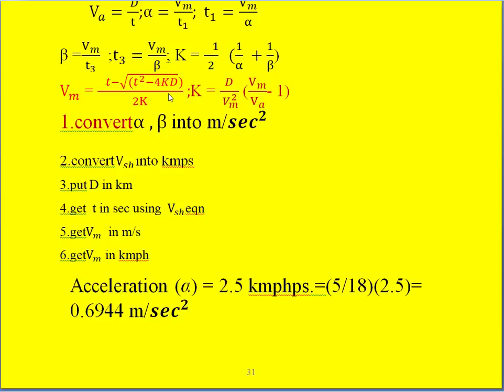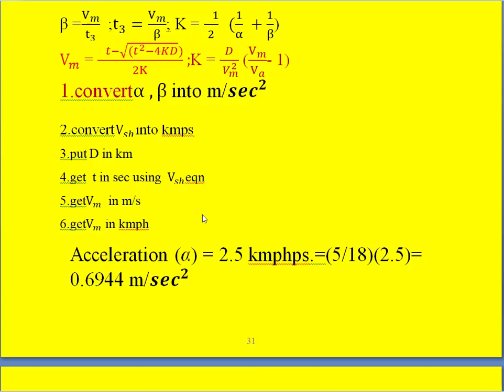So first convert alpha and beta into meter per second square. The second step is to convert the scheduled speed into kilometer per hour, so kilometer per second, and put d in kilometers, that is calculate the distance between the stops in kilometers. Then get t, the actual time of running, in seconds using the scheduled speed equation. Then get Vm in meter per second, then get Vm in kilometer per hour, because this is what is normally mentioned.